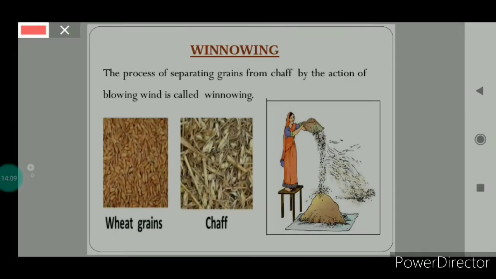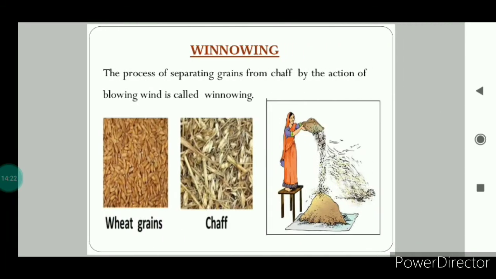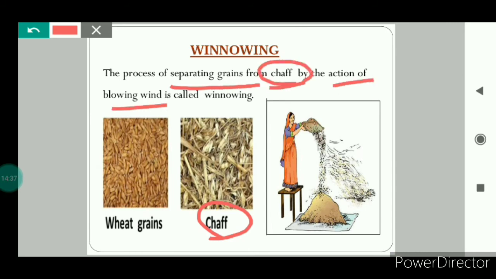Next is winnowing. What did we do in threshing? In threshing, the grains have been separated from the stalks. But there is still a dry outer covering on the seeds, which is known as chaff. The process of separating grains from the chaff by the action of blowing wind is called winnowing. In this process, the grains separate from the chaff by the action of blowing wind.